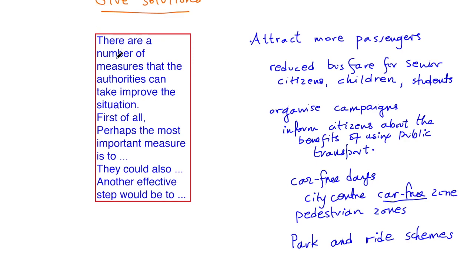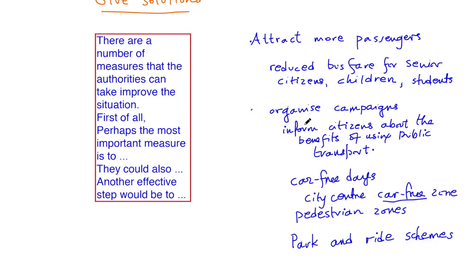If we look at it here, there are a number of measures that the authorities can take to improve the situation. First of all, or perhaps the most important measure, is to reduce the bus fare, to make traveling by bus or train more attractive for senior citizens, children, or students.